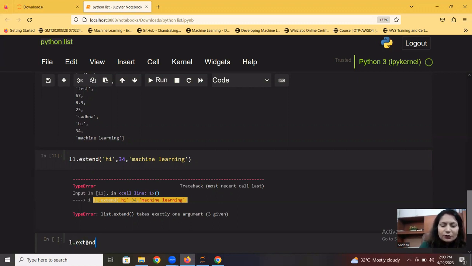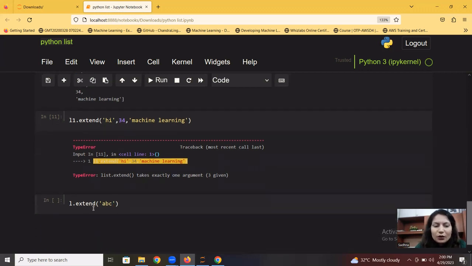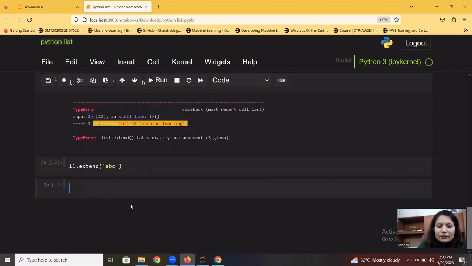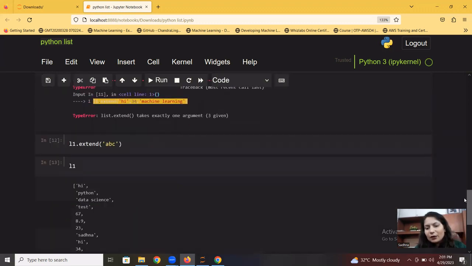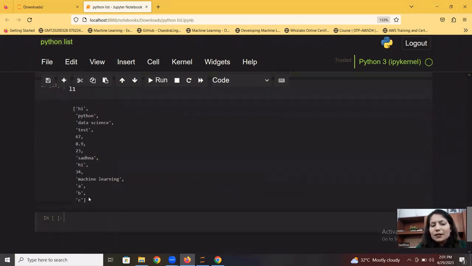dot extend, I'll give you one more scenario of extend. In case I have a string, let's say ABC, and I want to bifurcate it, I want to add each letter as a single element in that list. I would have to pass A, comma B, comma C, but using extend, I can do it in one go. You check it. What I passed: L1 dot extend, ABC is a string. So once I run it, and if I show you my L1 now, you see that ABC has been added as separate elements. I mean, it has bifurcated the string character-wise.